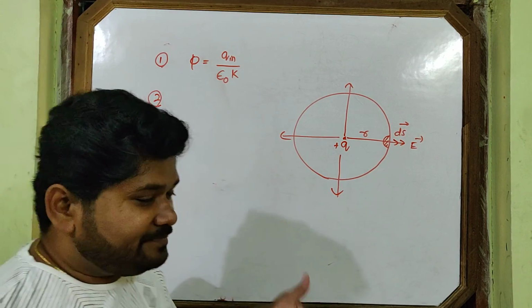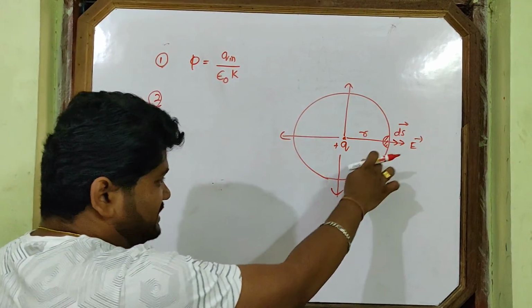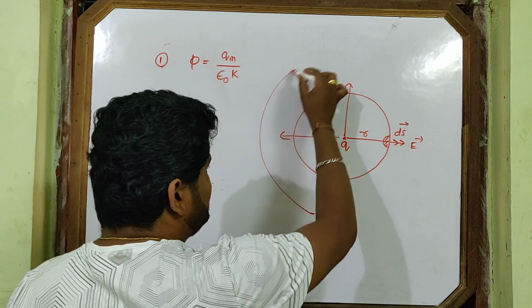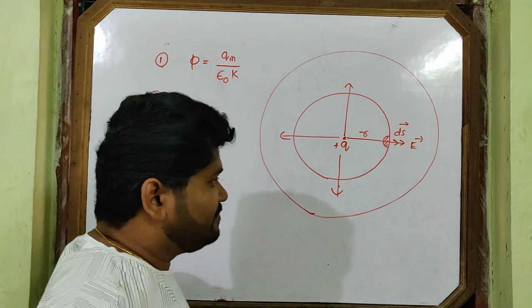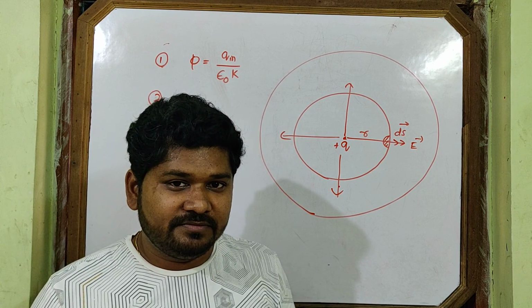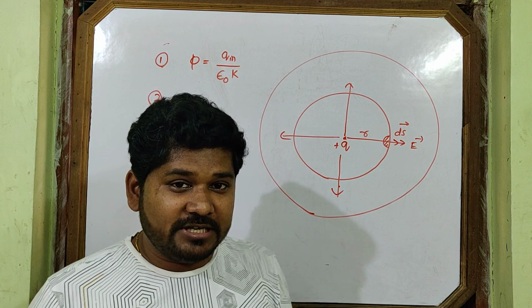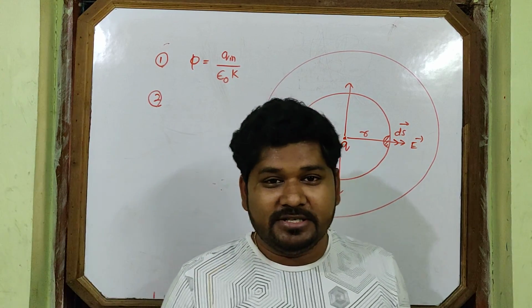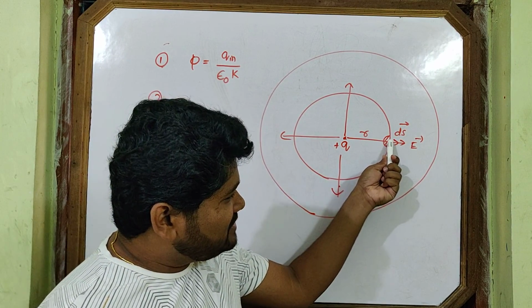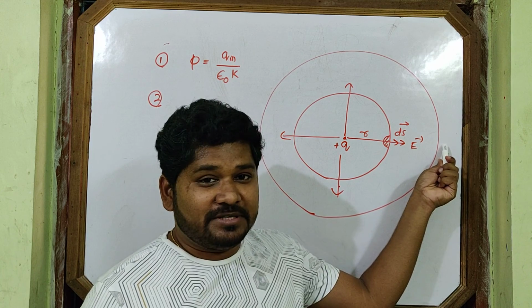Okay. Second, I have taken the surface like this. If I make the radius of the surface double, do you think the flux linked will change? Flux linked will not change, because whatever lines are linked with this surface, the same lines also will be linked with the larger surface.